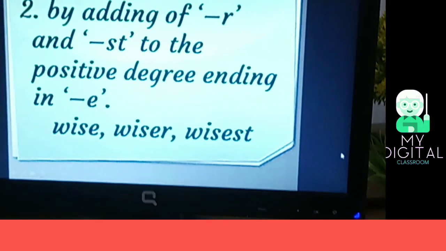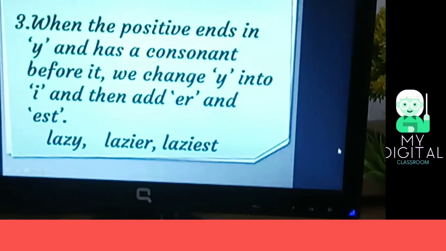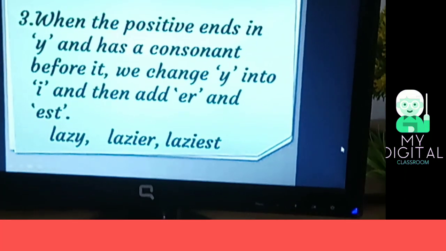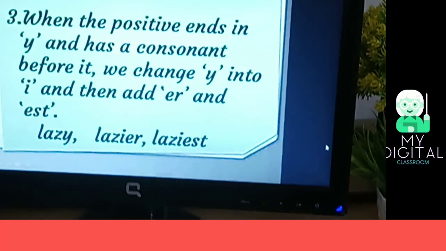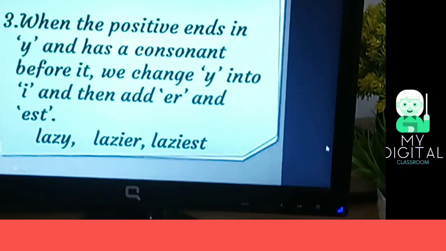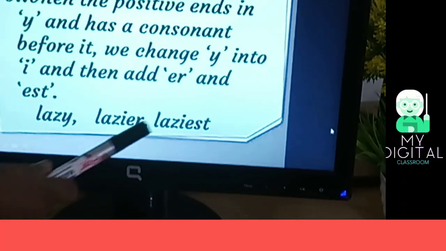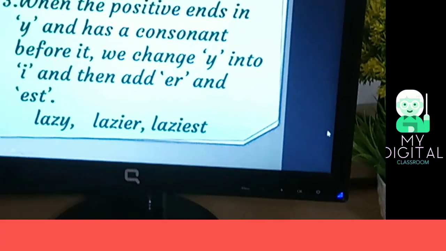And the third rule: when the positive degree ends in y and has a consonant before it, we change y into i and then add er and est, like lazy, lazier, laziest.